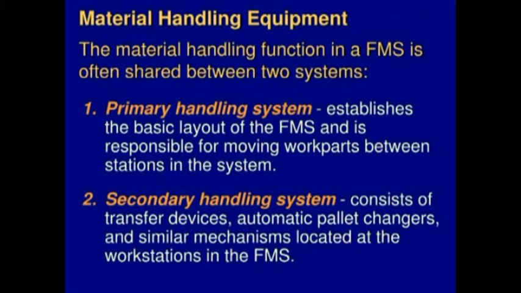The primary material handling consists of conveyor system, rail guided vehicles, RGVs, and automated guided vehicles, etc. So these are the primary material handling systems.